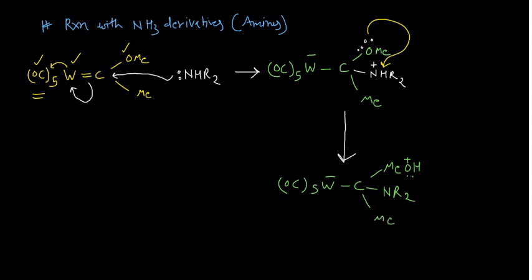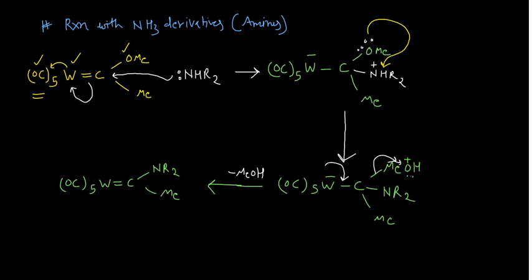So what will happen in the last step, guys? This electron density from tungsten will shift here, and this will move here on the oxygen. You will have MeOH as the byproduct, and when you have MeOH as the byproduct, the final species you are having is CO5 tungsten double bond carbon, and it is connected with NR2 and Me. Okay, so you are having this particular species. So this is how the reaction goes with the ammonia derivatives.